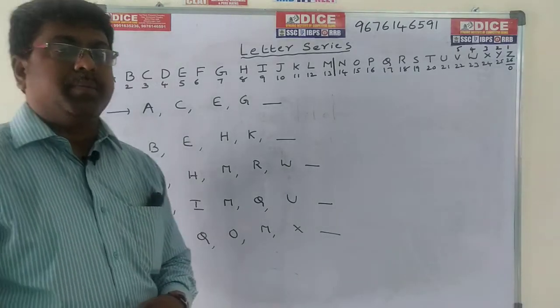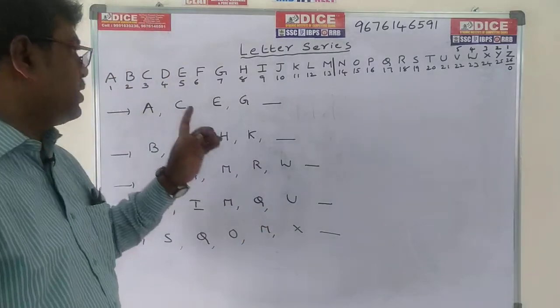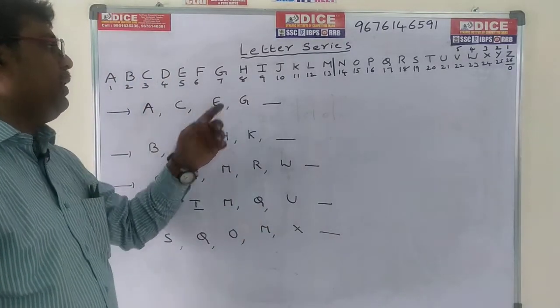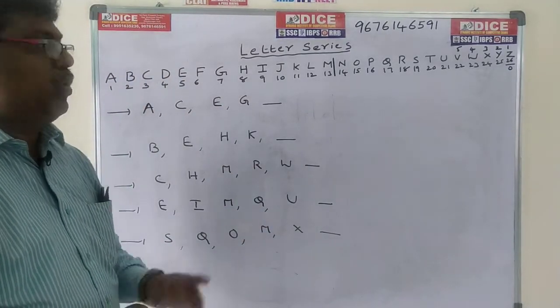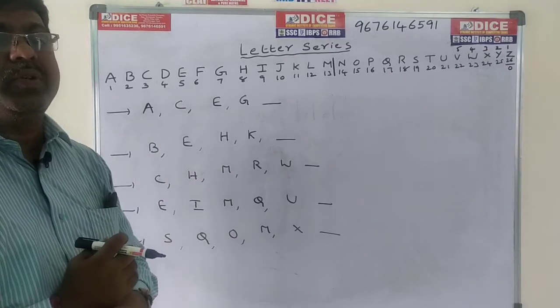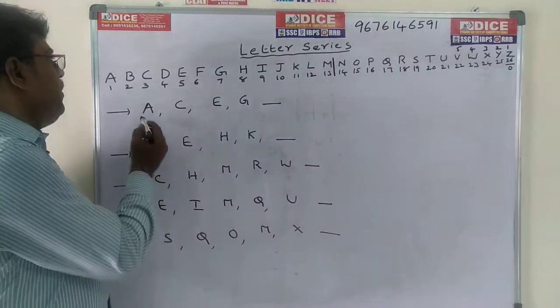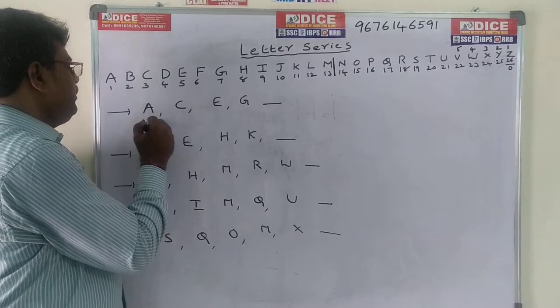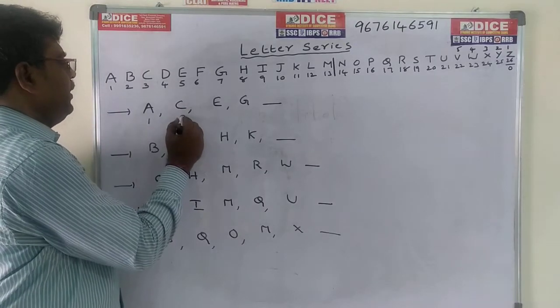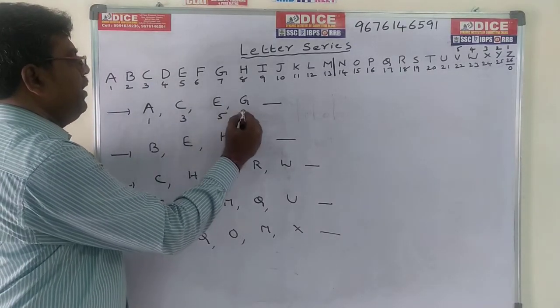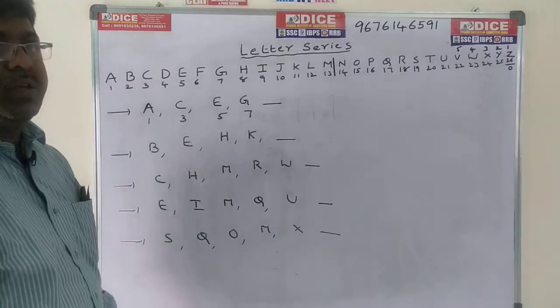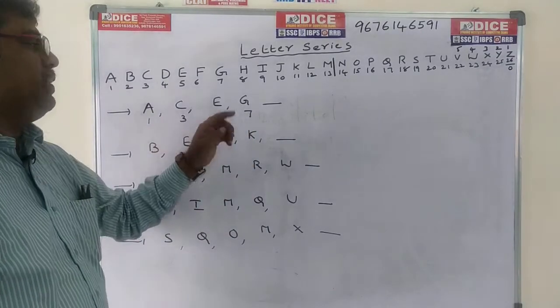Now come to the problems. See the first problem: A, C, E, G, dash. If you give numbers to these alphabets, you can get an idea. A means 1, C means 3, E means 5, G means 7.